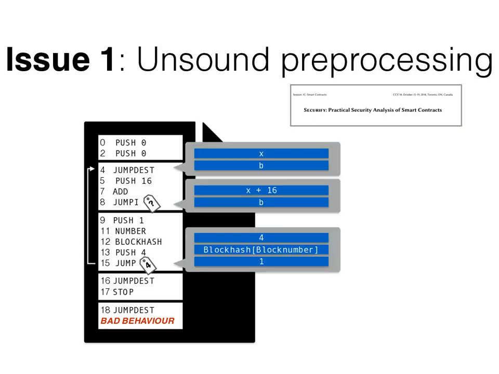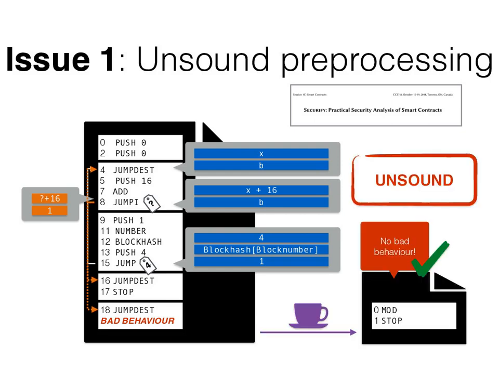An example for such an unsound control flow reconstruction is Securify, which fails to analyze the contract on the left. The jump destination at line 15 can be easily reconstructed to be always 4, while the jump destination at line 8 depends on the value that was on the stack when entering the block. In executing the program, we first don't jump, because the second value on the stack is 0. Then we populate the stack with information that is dependent on the blockchain environment and jump back. When hitting the jump at line 8 again, we don't know where to jump. In principle, all jump destinations would be possible, especially line 18, which contains bad behavior. Securify's control flow reconstruction, however, will return a trivial contract that is labeled safe.